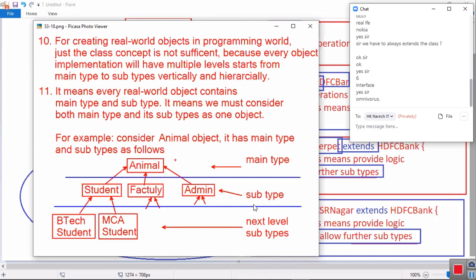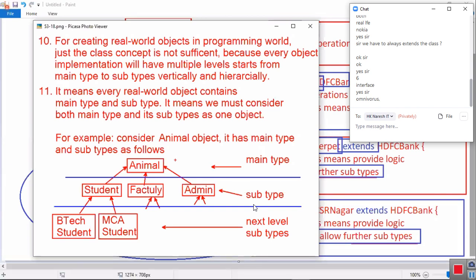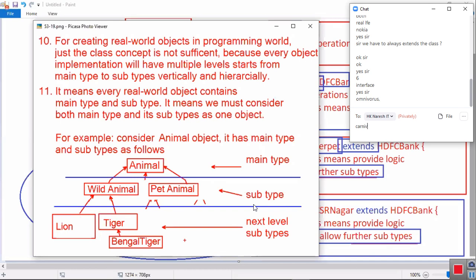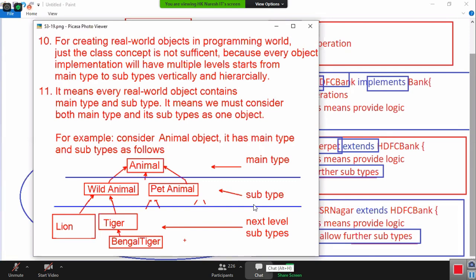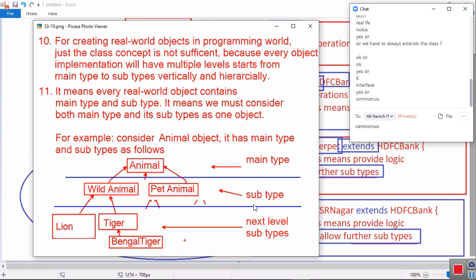Eat and sleep. Tell me, animal will eat what food? Animal sleeps where? No, we cannot say. Then we have to go to the next level. We have two types of animals: wild animals and domestic, pet animals. Wild animal and pet animal will be abstract classes, where some of the operations are implemented and some are not. Then going forward, under wild animal, lion and tiger are concrete classes.